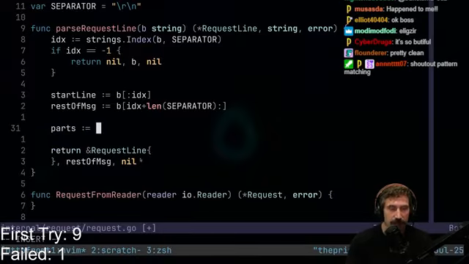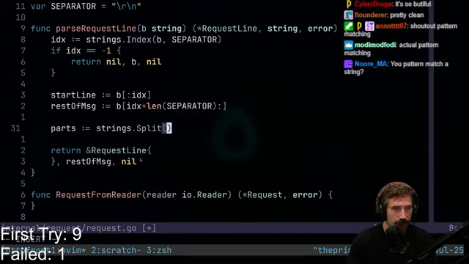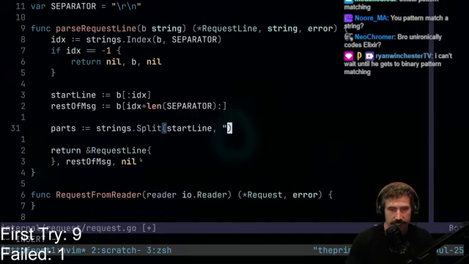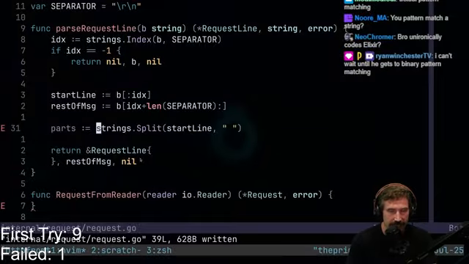All right, here we go. Parts, let's go like this. strings.Split, and let's go start line. We'll have our start line, and I want to split it with a space. There we go. We have a beautiful little space right here. Fantastico.